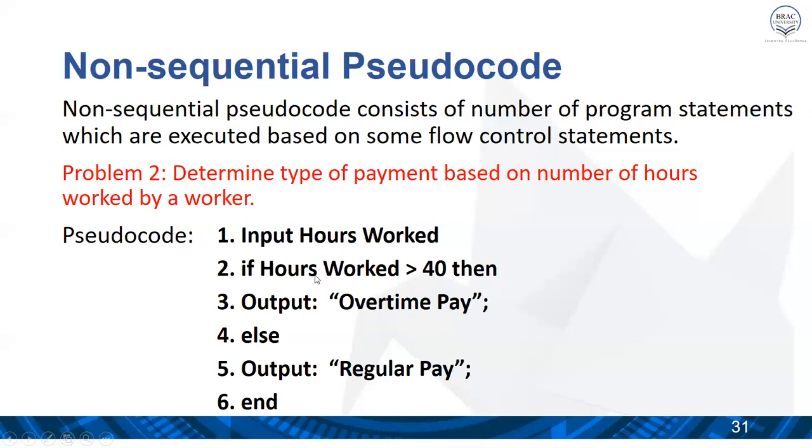But when the hours worked is less than 40, say 39 or 30, then the next process will not be this one. It will jump this step and go directly to step 5 and display the output as regular, because the condition is false, and then the program will end.